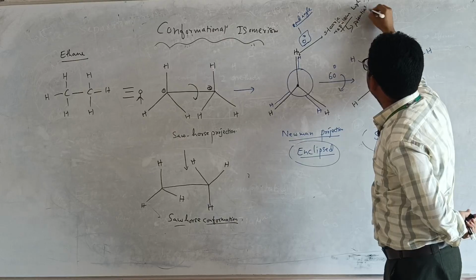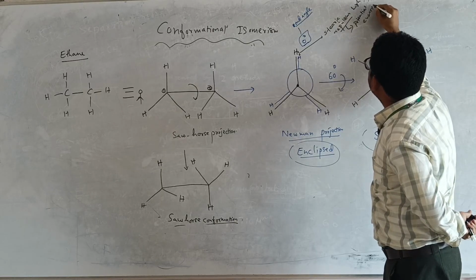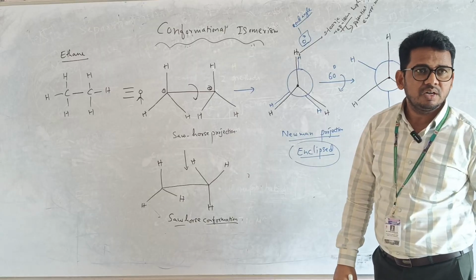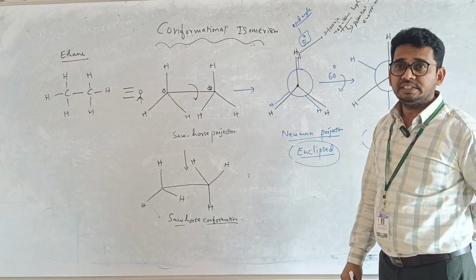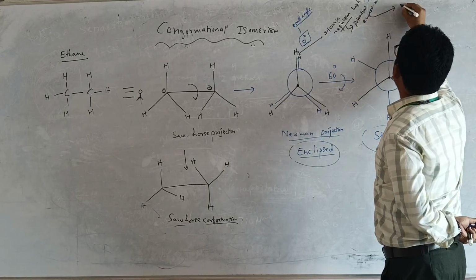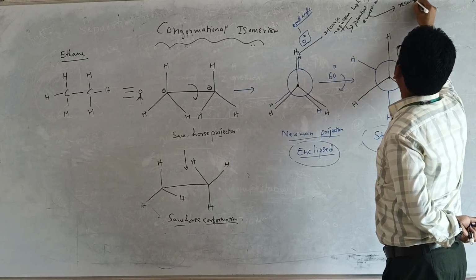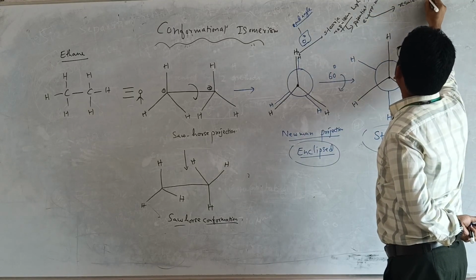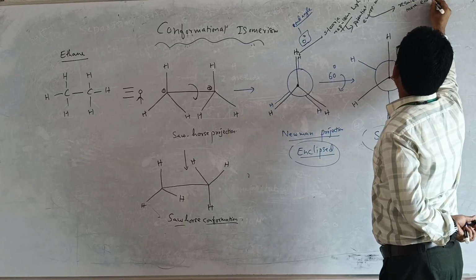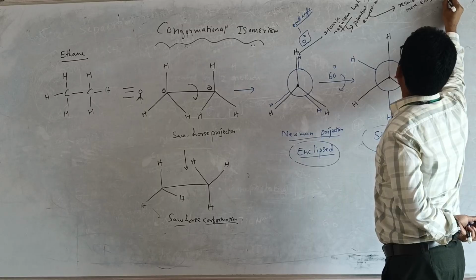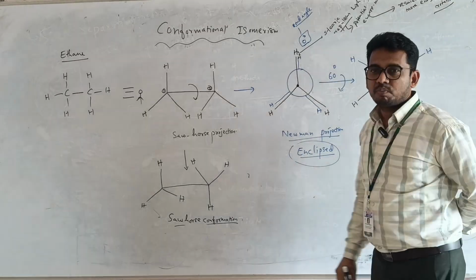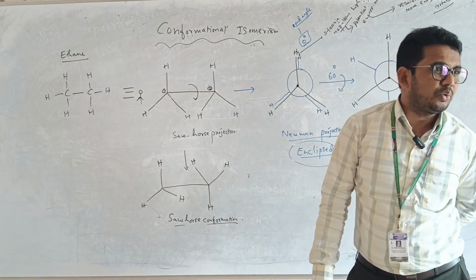When the potential energy is high, what does it mean? It requires more energy for rotation. What is required? More energy for the rotation.